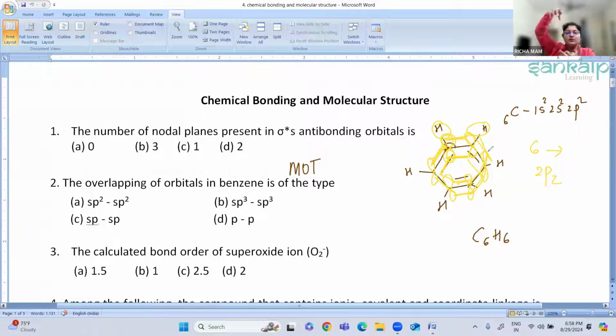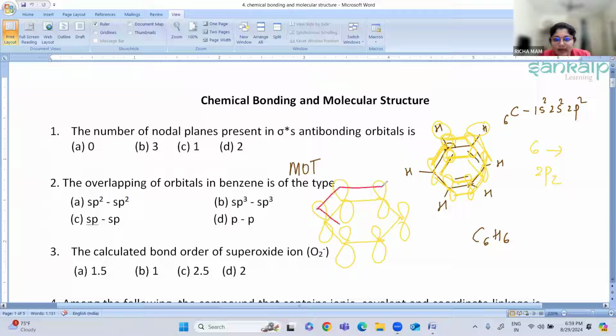If I represent here again, this is how the arrangement is, these are the p orbitals. How do they form? This will form above the ring and this will form below the ring.